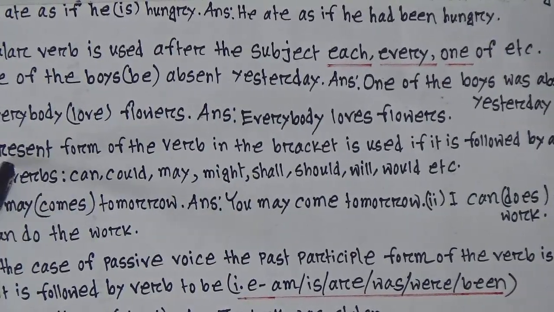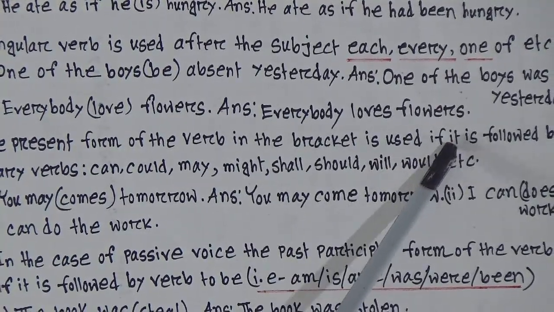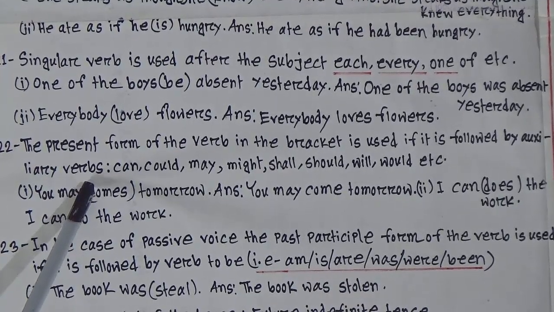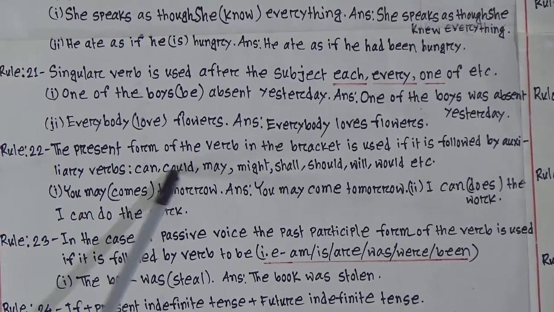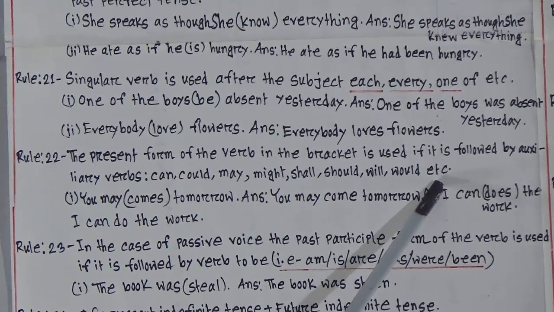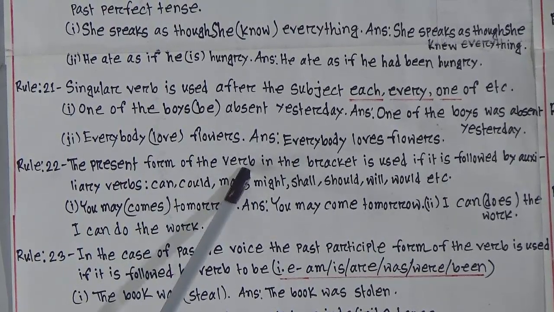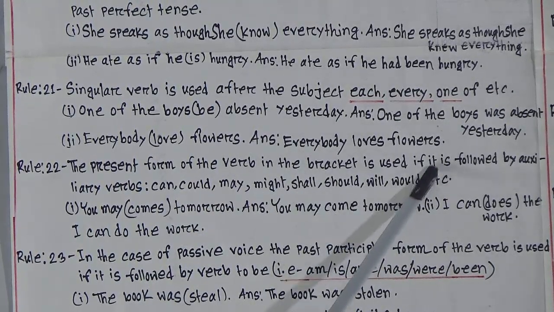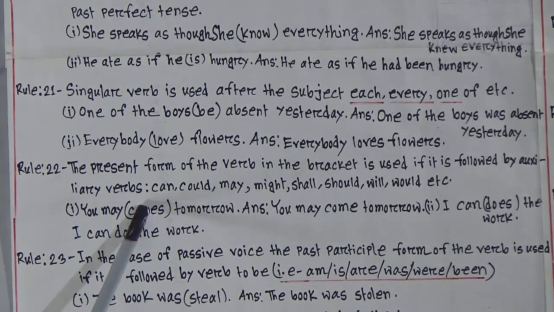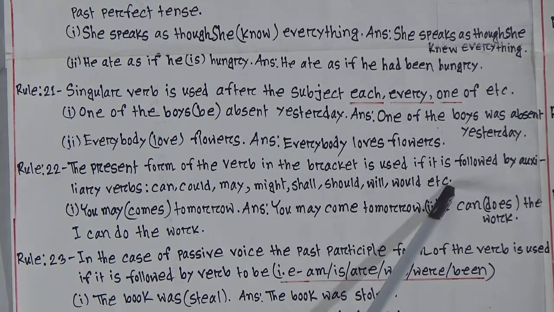Present form, look here, present form or the base form is used if it is followed by auxiliary verbs or modal verbs: can, could, may, might, shall, should, will, would, etc. So I am telling the rule again. The present form of the verb in the bracket is used if it is followed by auxiliary verbs or modal verbs: can, could, may, might, shall, should, will, would, etc.